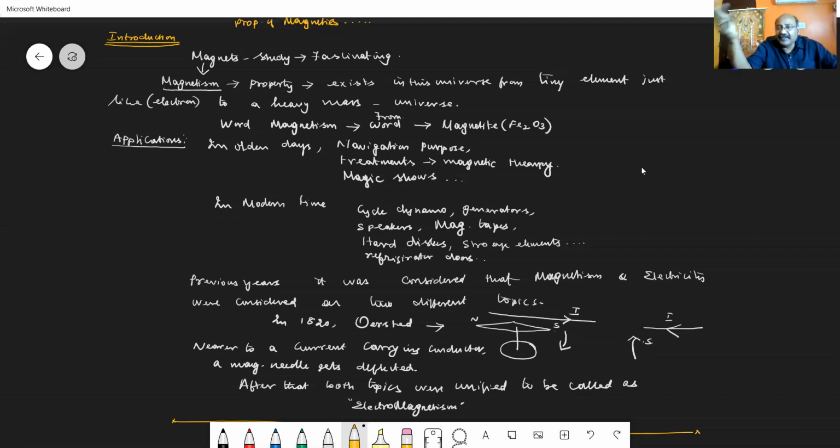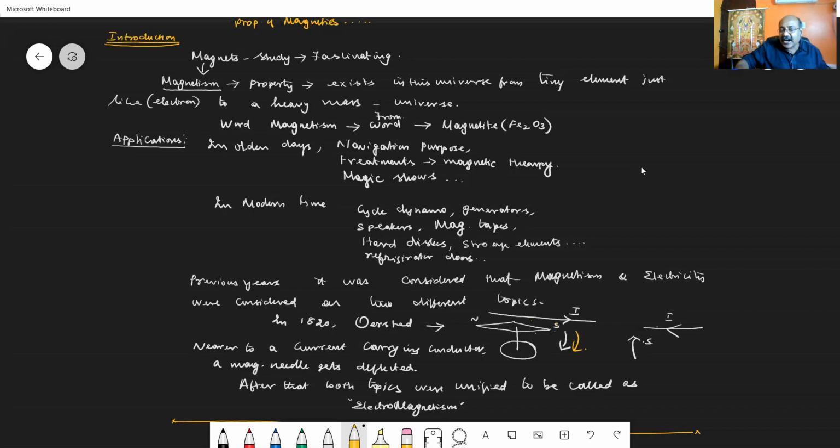See, in previous years, magnetism as well as electricity were studied under two different topics. They were not related to each other. But after 1820, they were united and called electromagnetism. The reason is that in 1820, a scientist called Oersted did an experiment and found that near a current carrying conductor, if a magnetic needle is placed, the magnetic needle gets deflected.